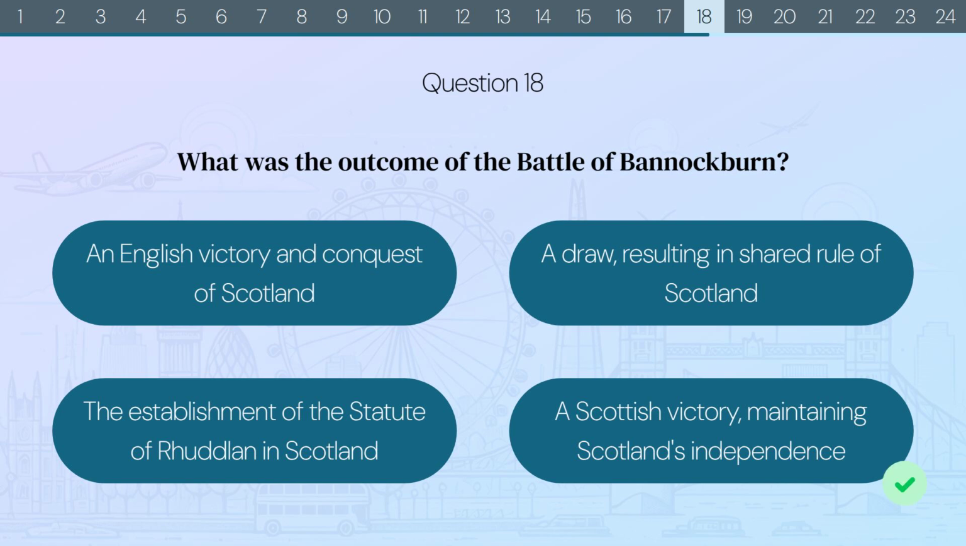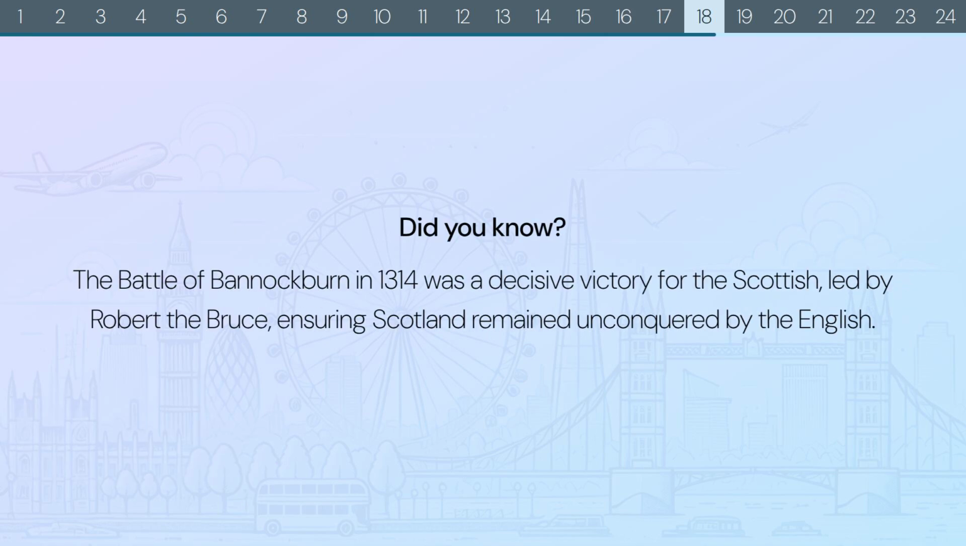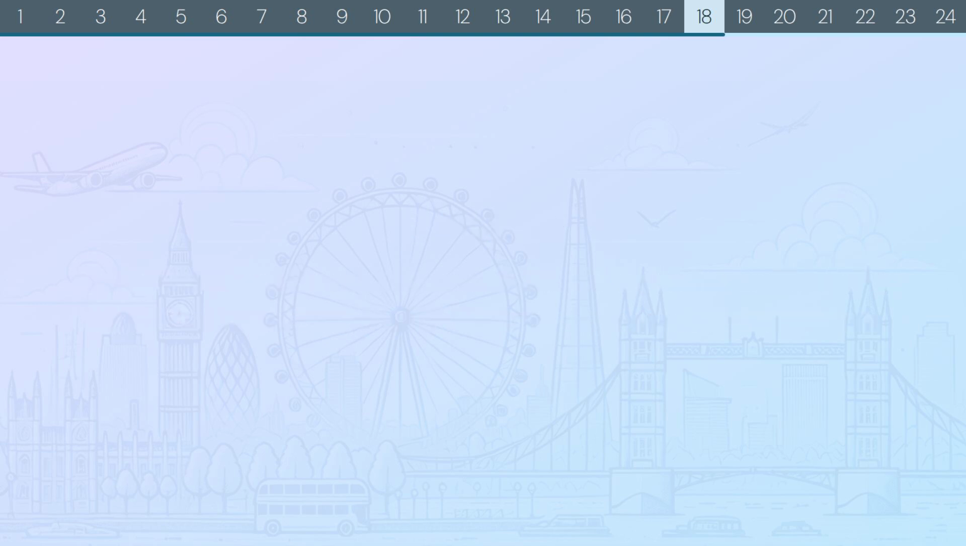The correct answer is a Scottish victory, maintaining Scotland's independence. Did you know? The Battle of Bannockburn in 1314 was a decisive victory for the Scottish, led by Robert the Bruce, ensuring Scotland remained unconquered by the English.